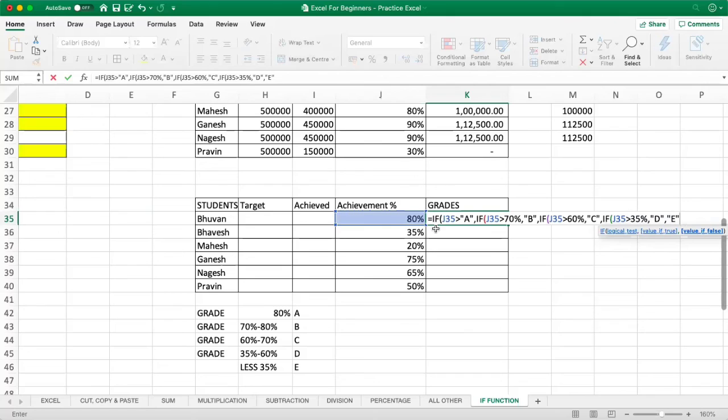Okay, now how many ifs have I opened? 1, 2, 3 and 4. I need to close 4 brackets now. 1, 2, 3 and 4. And I say okay.